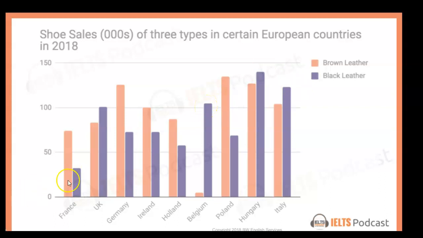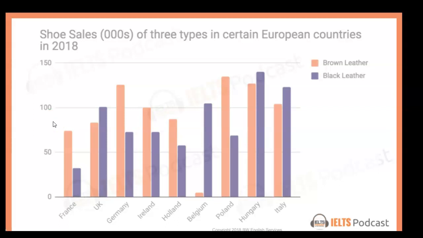In contrast, the fewest black leather shoes sold were in France at roughly 35,000. The remaining countries, and here I could mention them by name, all sold between 50 and 100,000 black leather shoes. Okay? So then I would do a very similar thing with my brown leather shoes.